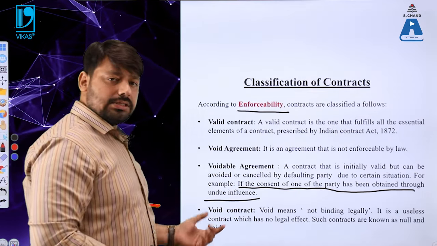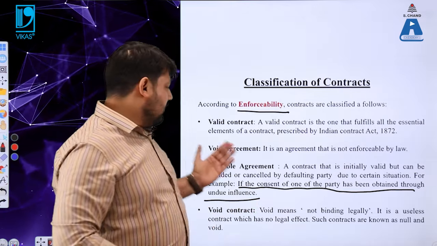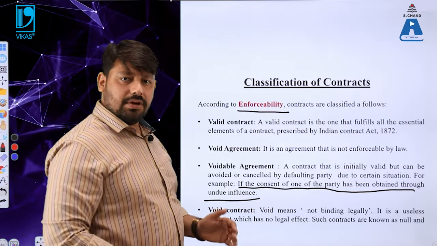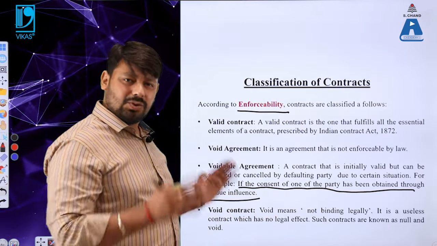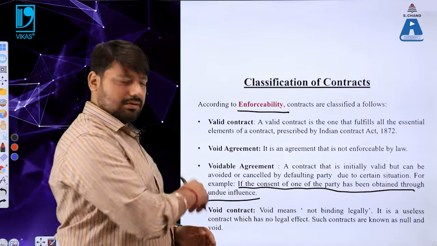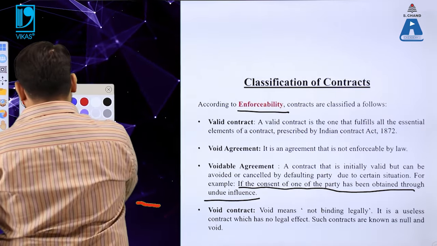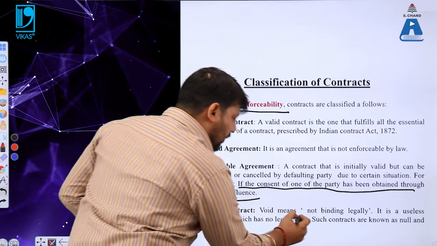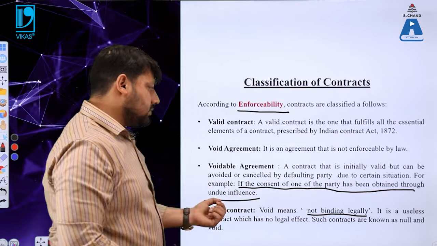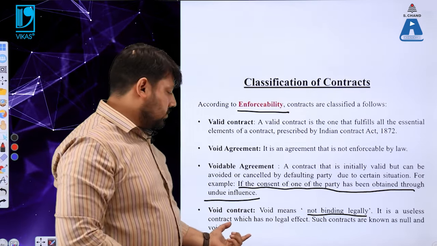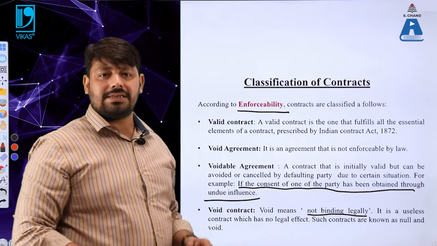Now the fourth point is void contract. Void, what does it mean? We have been talking about void agreement and voidable agreement, and now we are talking about void contract. So we should know what the term void means here. Void means not binding legally. I hope the point is clear to you. Void means not binding legally. It means it is a useless contract which has no legal effect, and such contracts are always known as null and void.